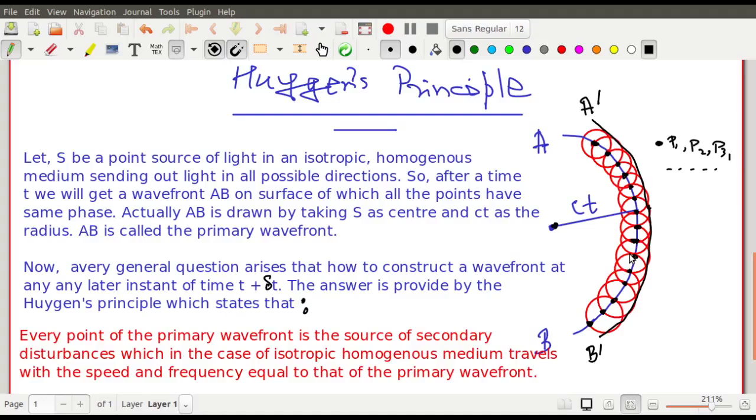Now one of the drawbacks of the Huygens principle, although it is a beautiful concept that has explained all the phenomena related to wave optics, so everything can be explained here, is that there is a difficulty. You see that there is a chance of backward propagation also, because if this is the point, it can propagate in this way, and as the sphere surface is also on this side, there is a probability of backward transmission also, but that actually doesn't happen in practice.